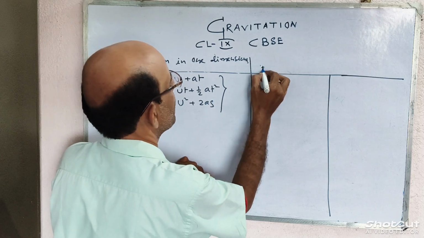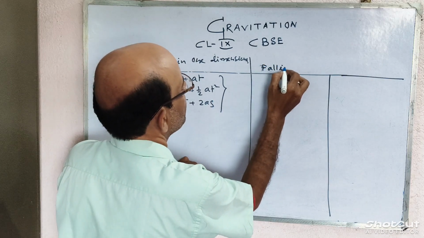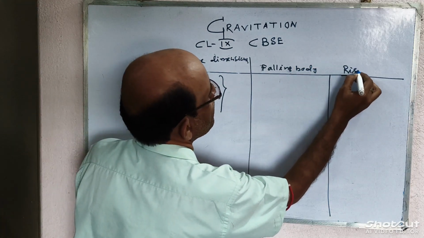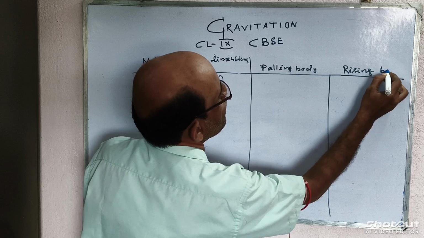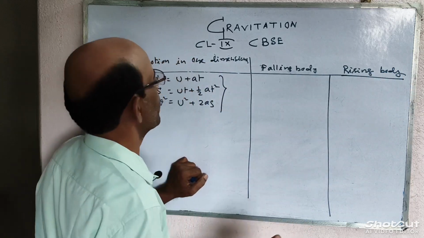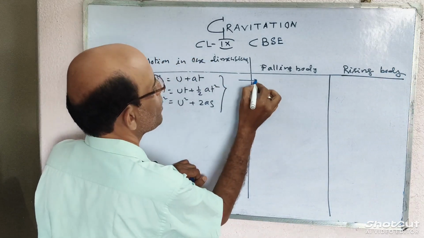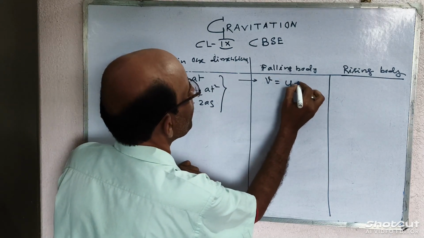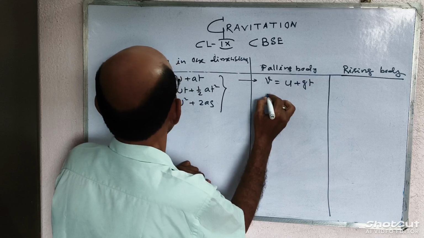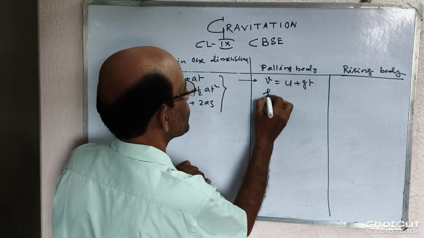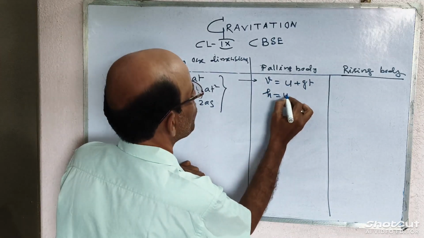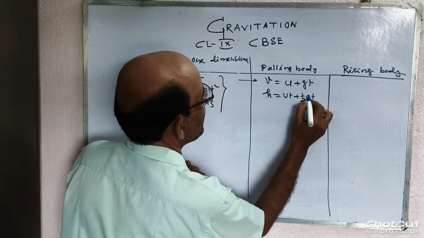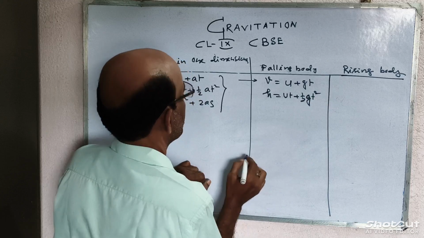Falling body, and this is rising body. In case of falling body, these equations will convert to V is equal to u plus gt. S converted to h, height: h is equal to ut plus half g t square.